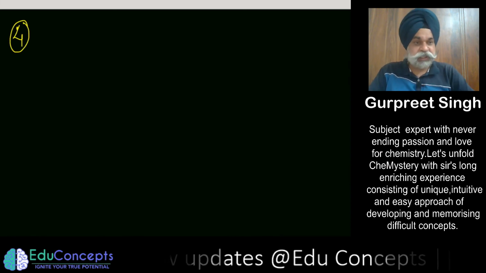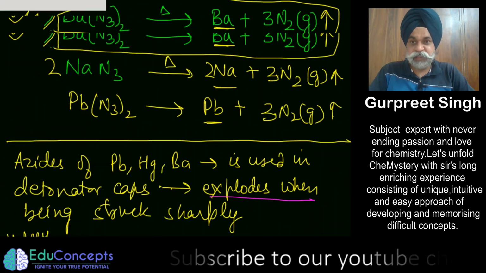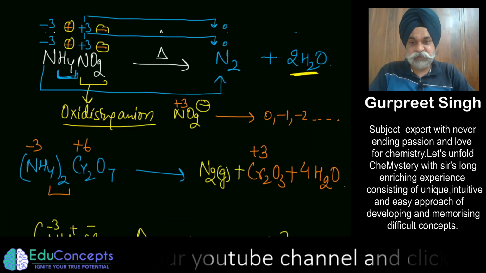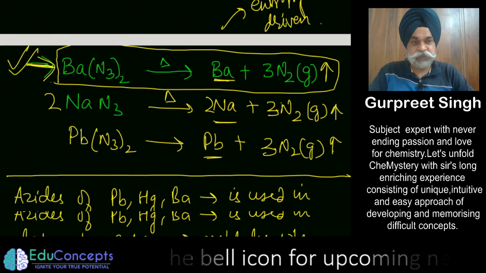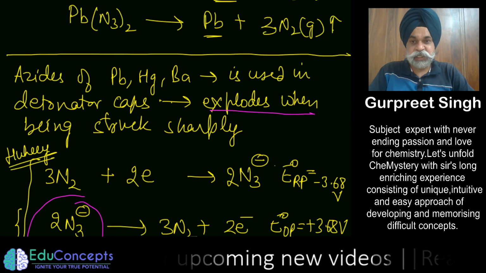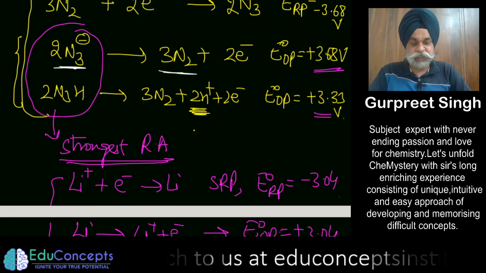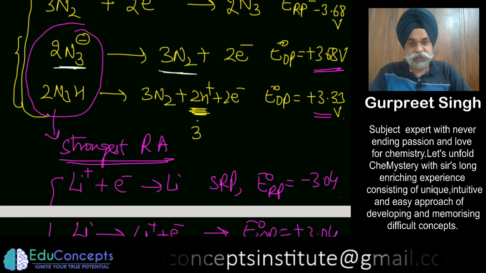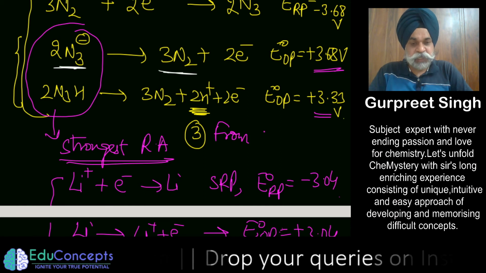Now the fourth method would be, let me reiterate what we said. So we have done two methods: thermal decomposition, second is the purest form of nitrogen. And third method could be from hydrazoic acid.